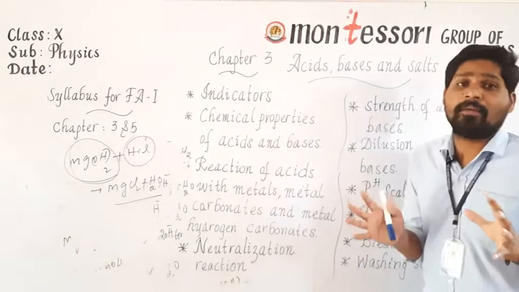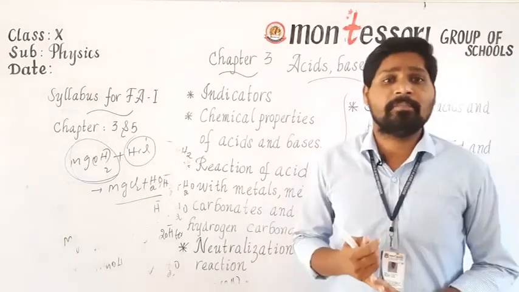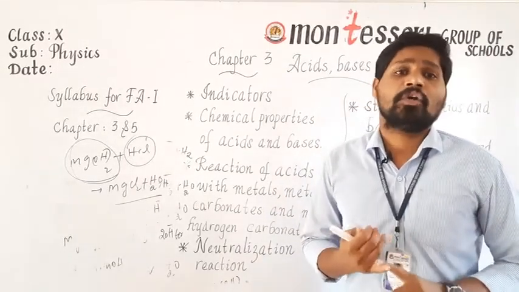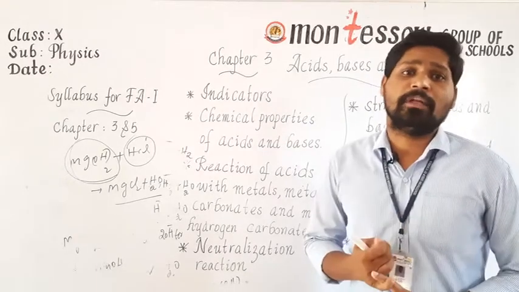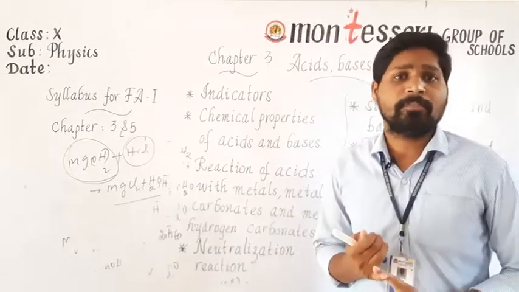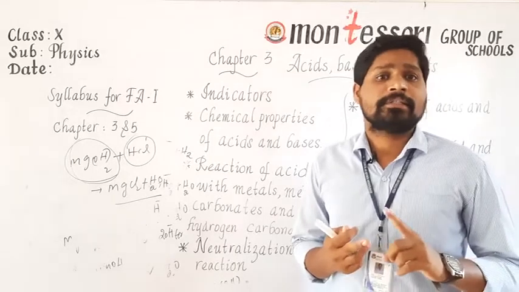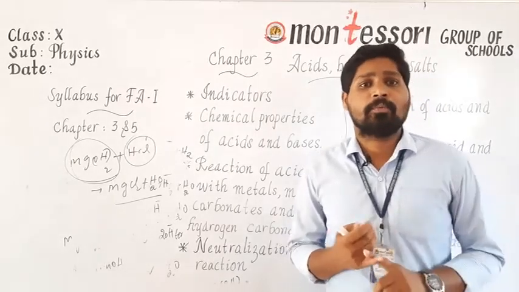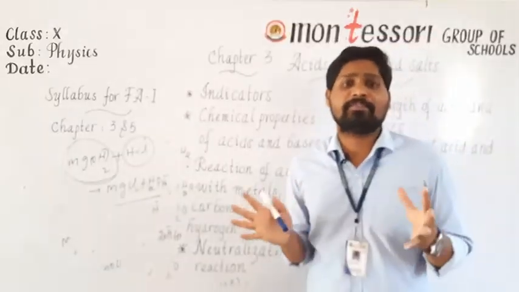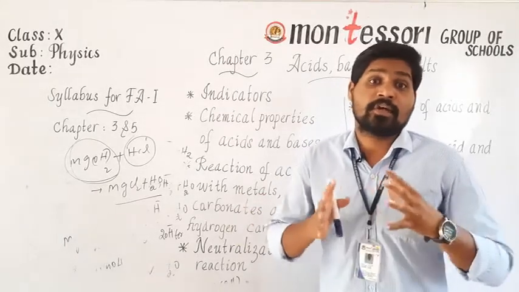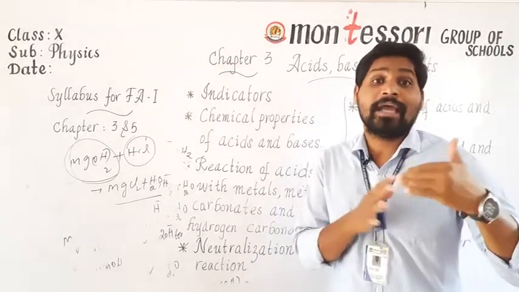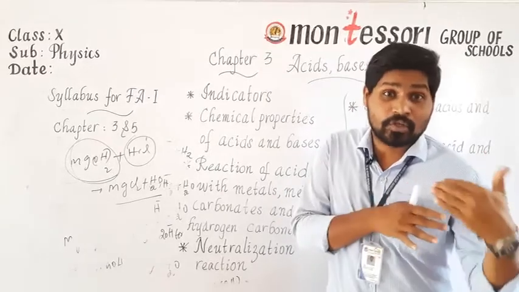We have different families of salts like sodium family, sulfate family, carbonate family, chloride family. Likewise, we have different types of salts, and we can divide them into acidic salts, basic salts or neutral salts.